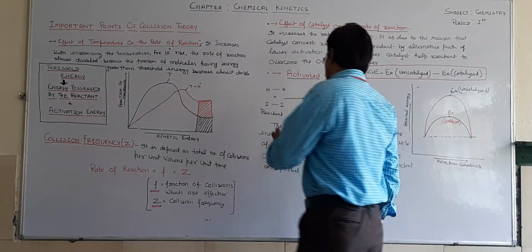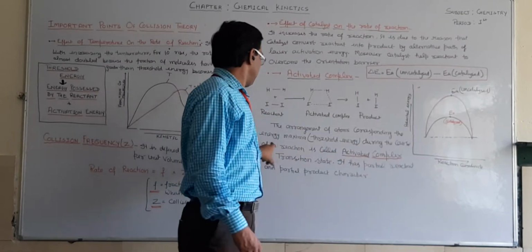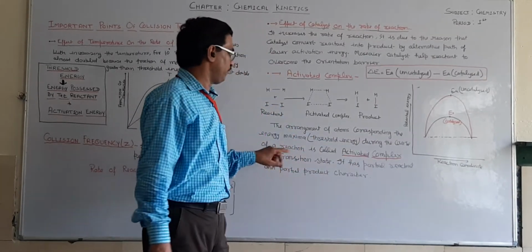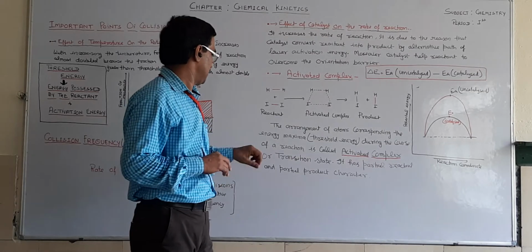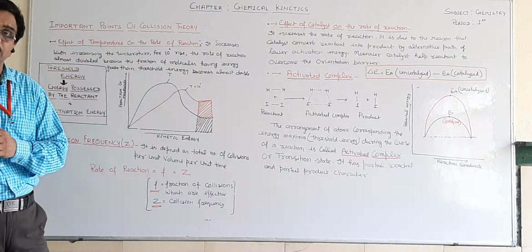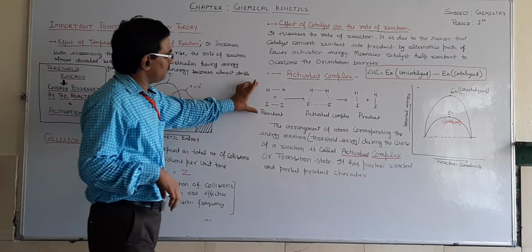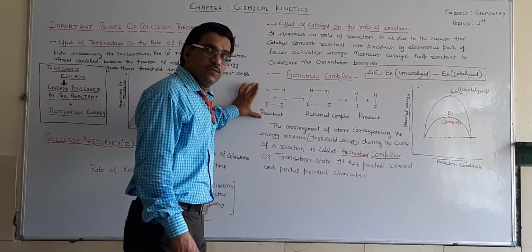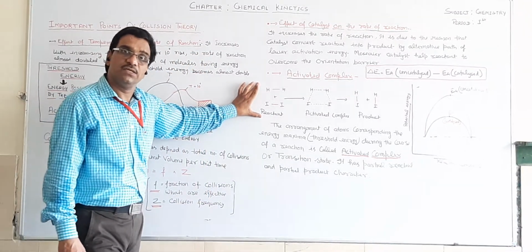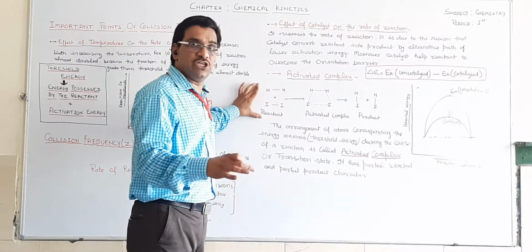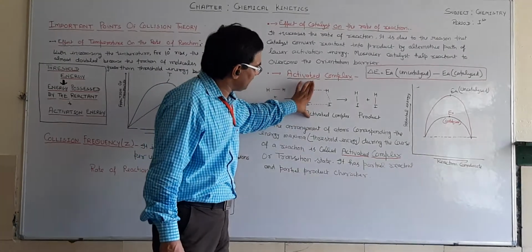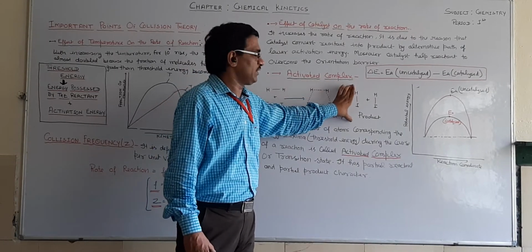So the arrangement of atoms corresponding to the energy maxima, the threshold energy, during the course of reaction is called the activated complex or transition state. It has partial reactant and partial product character. When the reactants come in contact with each other, they form product, but in the intermediate state, they form an activated complex. The activated complex is then converted to the product.